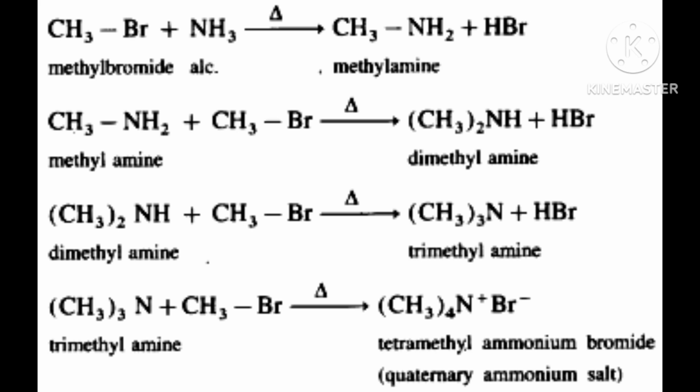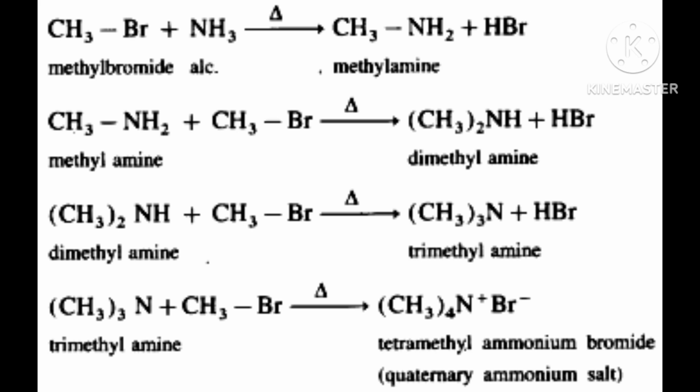Because H is going as H plus, obviously N will become negative. Then in RX, when X goes as X minus, R becomes positive, and this R positive will join to N negative.